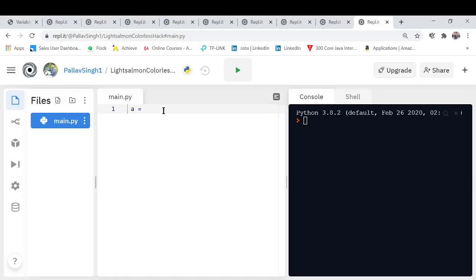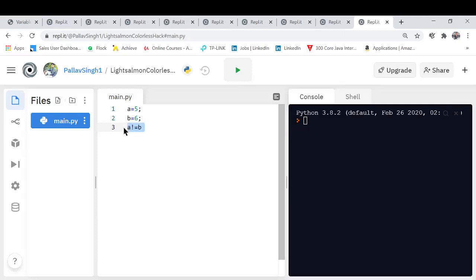Let's say I'm writing a is equal to 5, and let's say b is equal to 6. What I want to compare is whether a is greater than 5 or less than 5. So let's say a is greater than 5. Here I'm comparing whether it is greater or smaller. Either it is greater than, smaller than, or equal, like a is equal to b, or it is not equal to b. So these are the kinds of relation operators which are being used.